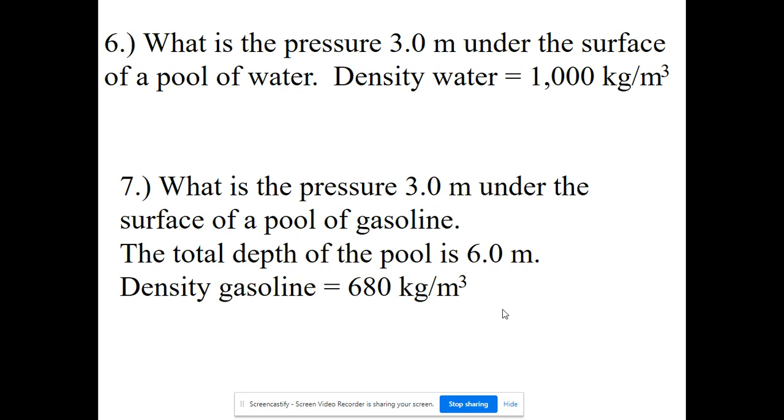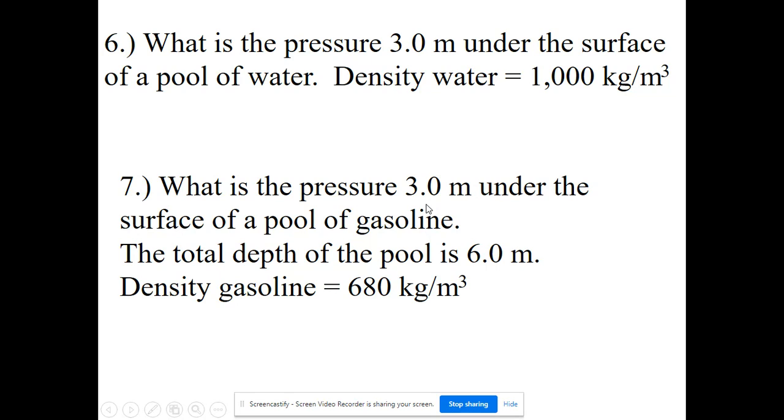Number 7, what is the pressure 3 meters underneath the surface of a pool of gasoline if the total depth of the pool is 6 meters? Okay, the density of gasoline is 680. It's less dense than water, which is why it floats on water. Well, again, pressure is equal to density times gravity times height. So the density is 680, gravity is 9.8. And then we've got two depth measurements here, 3 and 6. Well, I threw in that 6 just to mess with your heads. If we're looking at it 3 meters underneath the surface, that's the depth that we're going to use. We don't use the total depth of the pool.